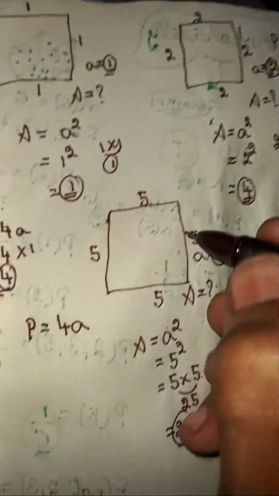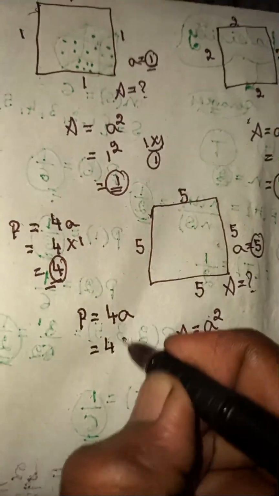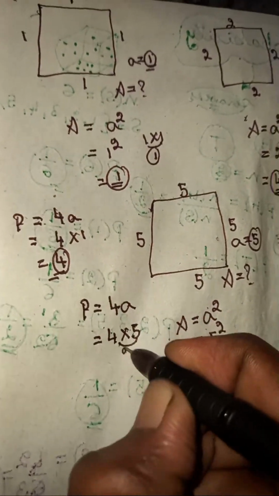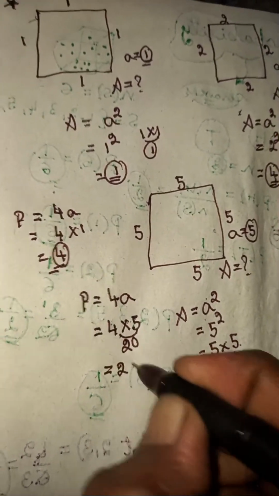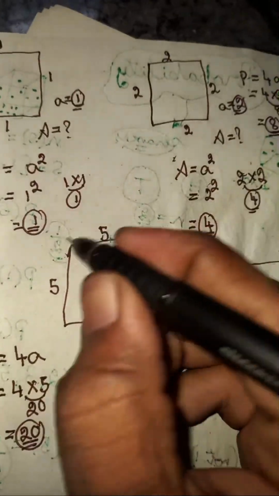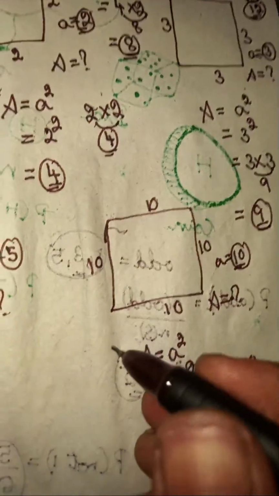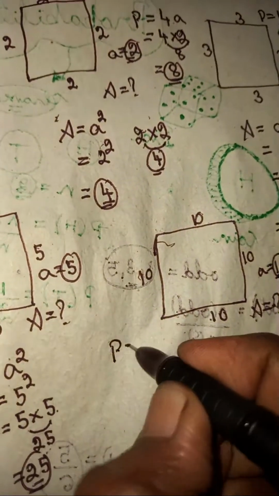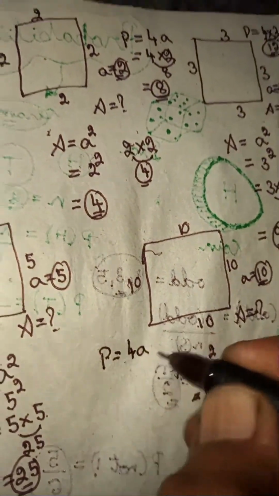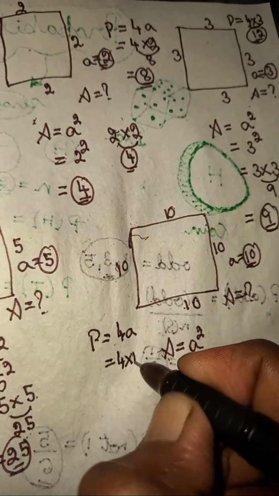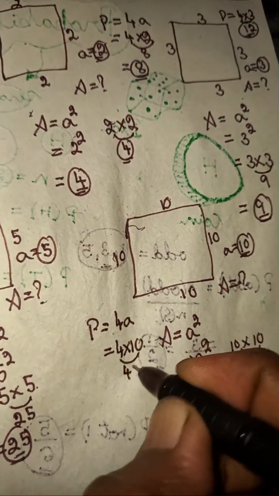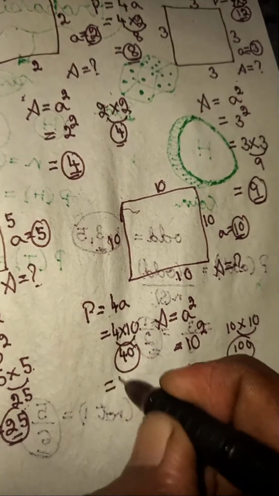Here the side length is 5 units, so you get 4 times 5, which means 20 units. 20 units is the perimeter of this square. And in this square also, perimeter equals 4 times the side length, which is 4 times 10. 4 times 10 is 40. So 40 units is the perimeter.